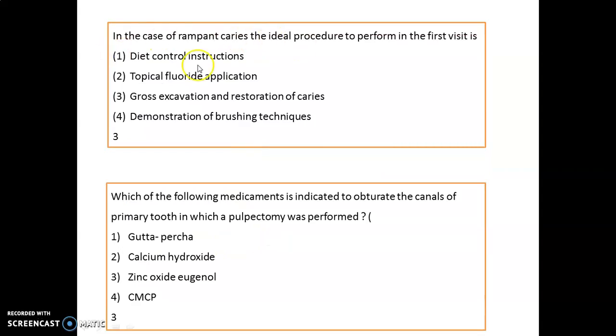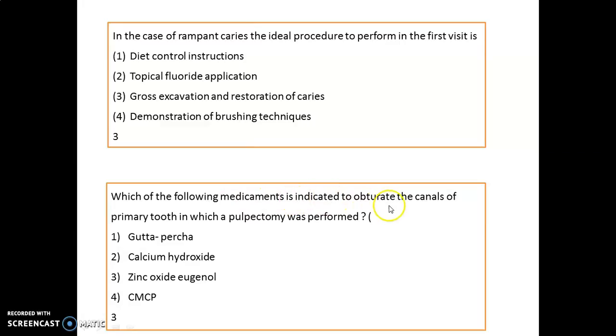In the case of rampant caries, the ideal procedure to perform in the first visit is gross excavation and restoration of caries. This is the ideal procedure. Imagine, aspirants, if the third option is not there in the exam, you can go for option 2, which is topical fluoride application.